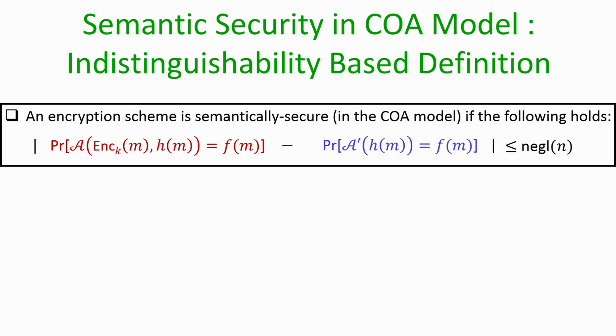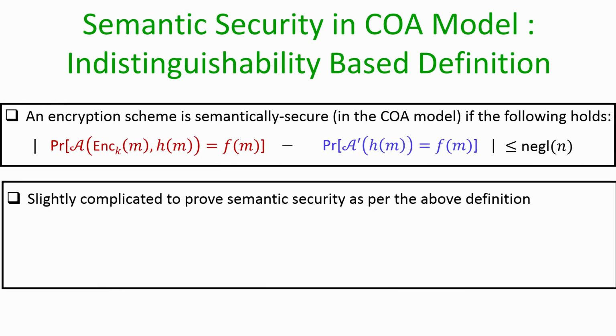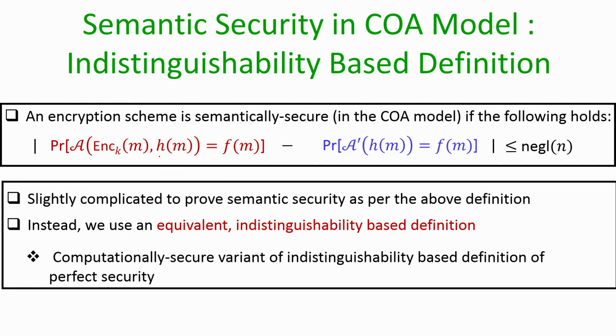So, this is the original definition of semantic security, and it turns out that if we want to prove the semantic security of an arbitrary encryption process as per this original definition, then it is slightly complicated, because here you have to bring the history function as well as the arbitrary function f of m which the adversary would like to compute.